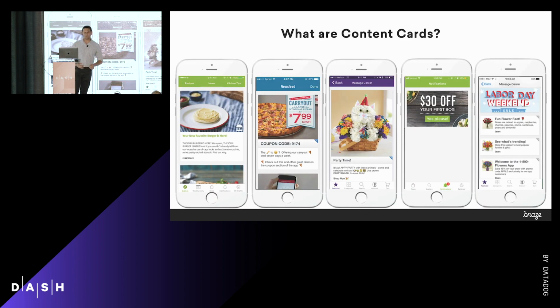So what are content cards? Content cards are a highly targeted event stream that is delivered on a per user basis. It supports things like pinning and card expiration, and analytics on individual cards, whether or not a user has scrolled past it or clicked on it or interacted with it in some way. It supports coordination with push messages, et cetera. Our customers use it for all kinds of things, like you can see: coupons, onboarding flows, alerts and notifications, tons of use cases. Really exciting feature.